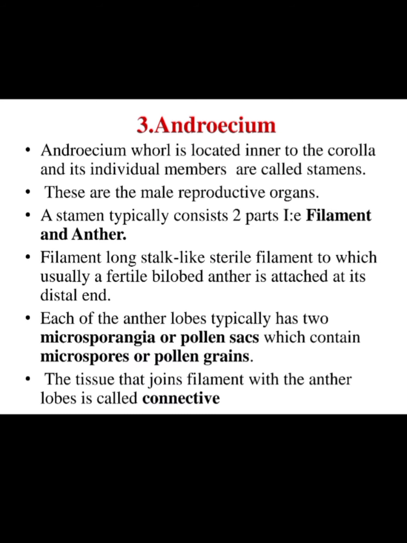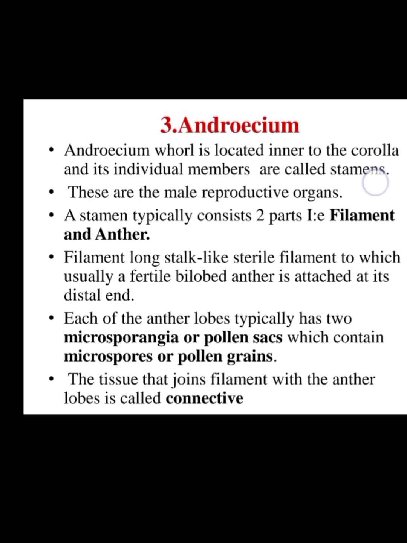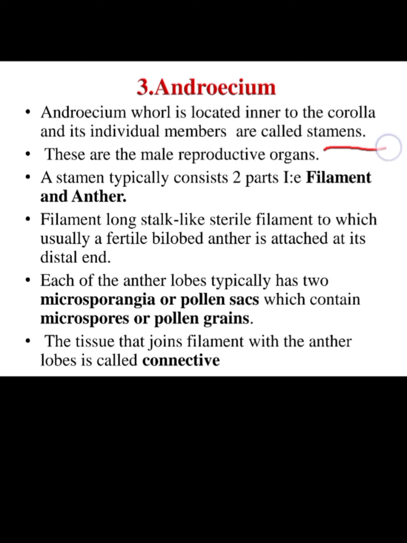Next is androecium, which is the essential part or reproductive part of the flowering plant. Androecium whorl is located next to the corolla and its individual member is called stamen. So stamen is the individual member of androecium, and androecium is the male reproductive organ.